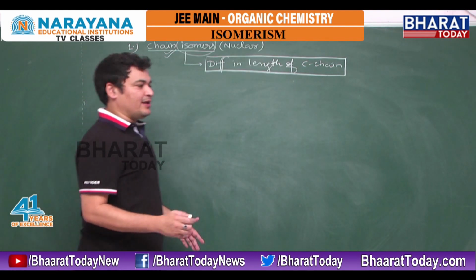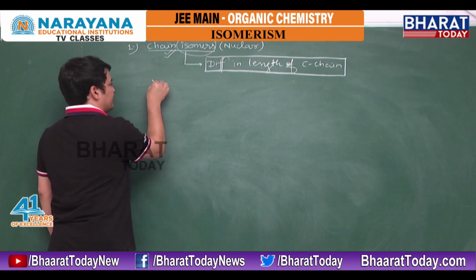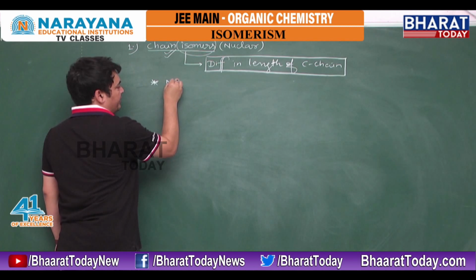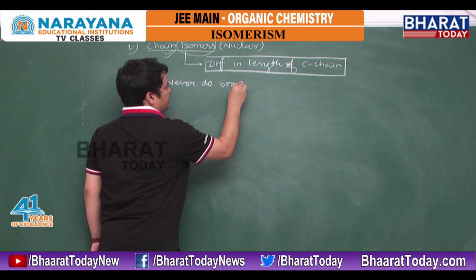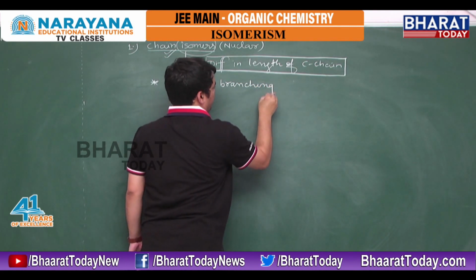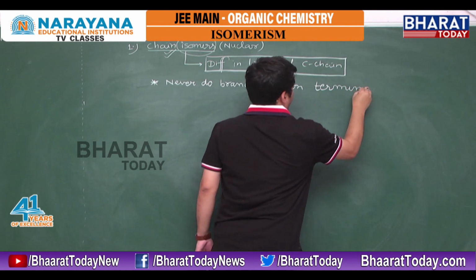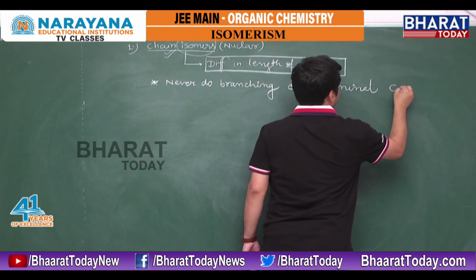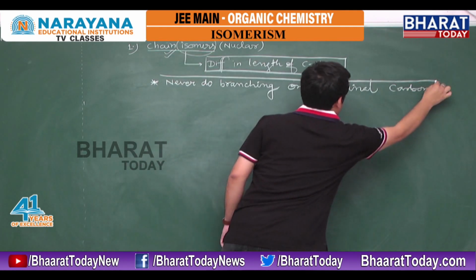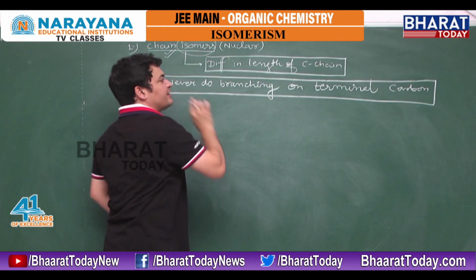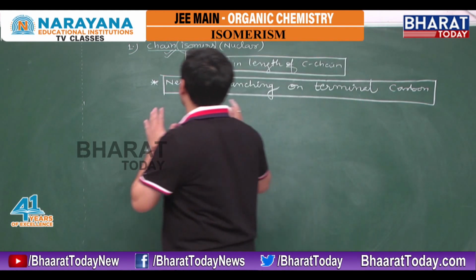See, now I am telling you how to draw these structures. I am telling you one line, a hint for you. Never do branching on terminal carbon. By this hint you can write these chain isomers that I was discussing. Never do branching on terminal carbon. This is the best hint to draw the chain isomers.